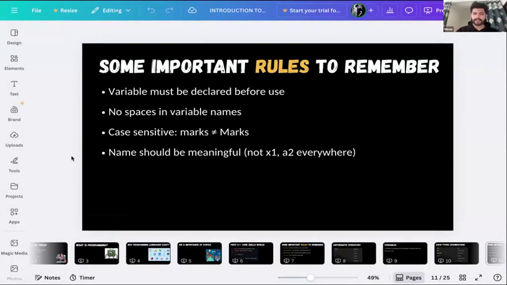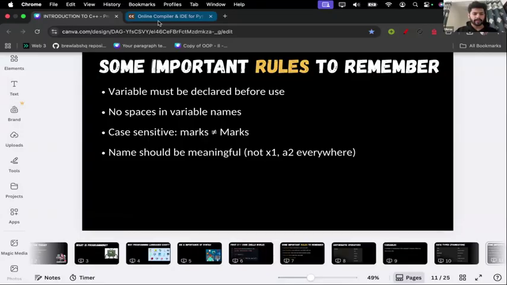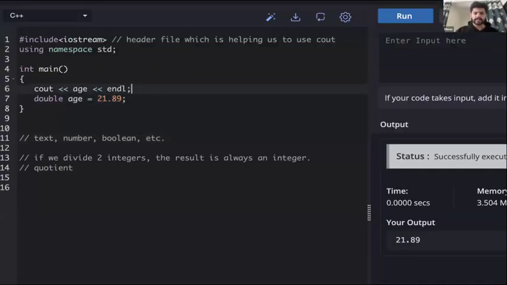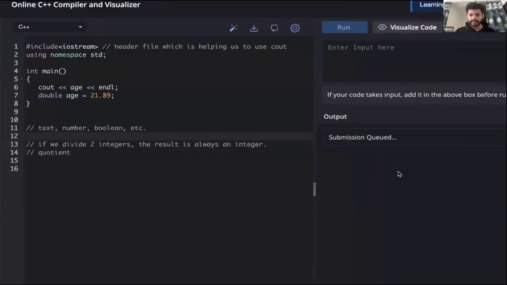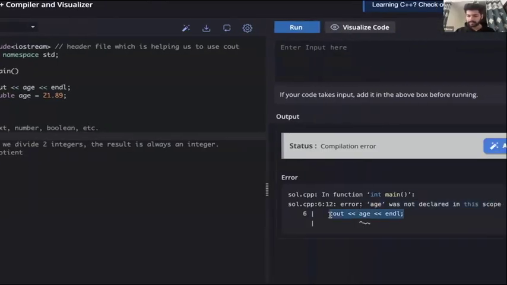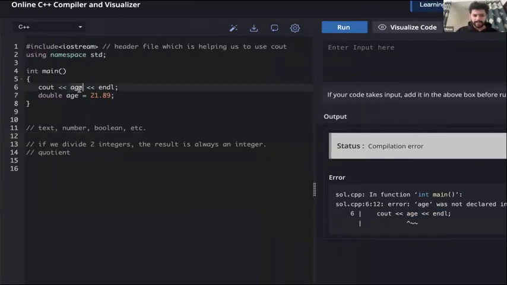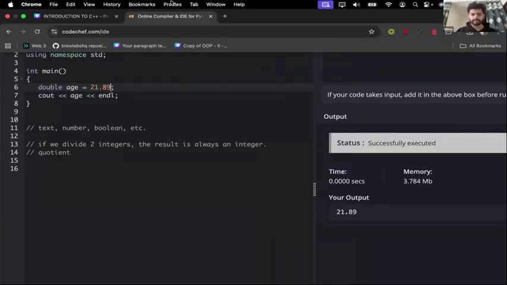Some important rules to remember, guys. Variables must be declared before use. So here I cannot do cout age and then create an age variable. This will throw an error saying the age variable was not declared in this scope. Before using any variable, you have to create it first. Once it is created, you can use it anywhere.